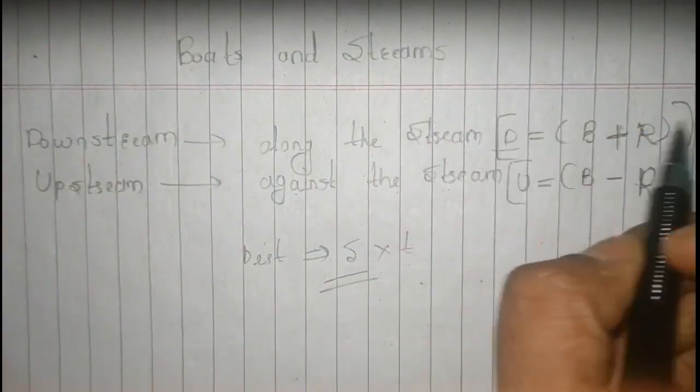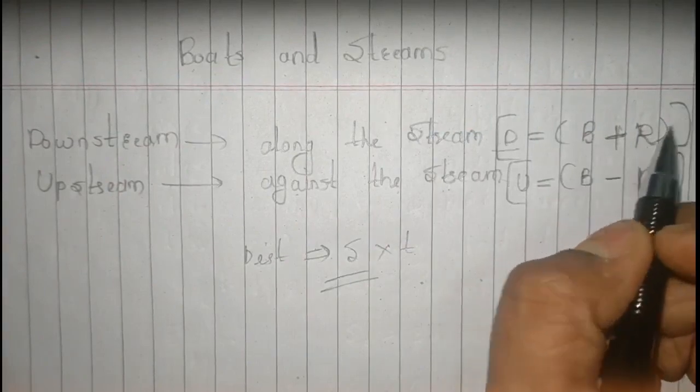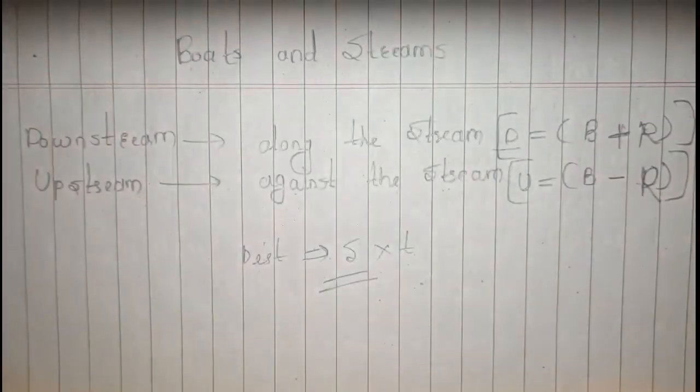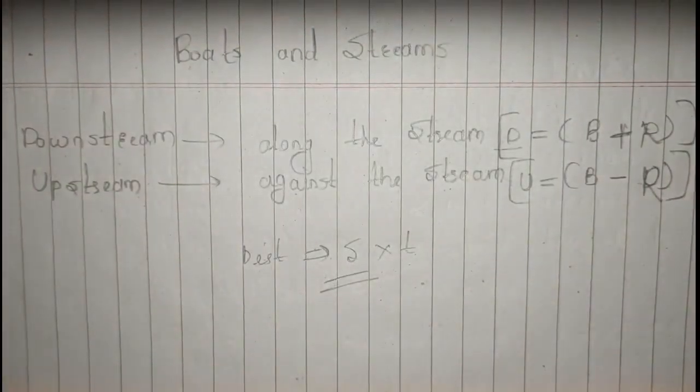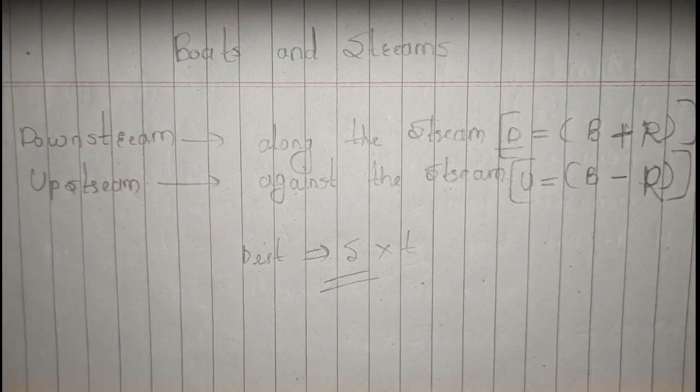So this is the downstream. Cumulatively, it would be the addition of the speed of the boat plus the speed of the river. So when you add the speed of your boat and the speed of the river, you will get your downstream speed. Whereas vice versa, it would happen in the upstream.